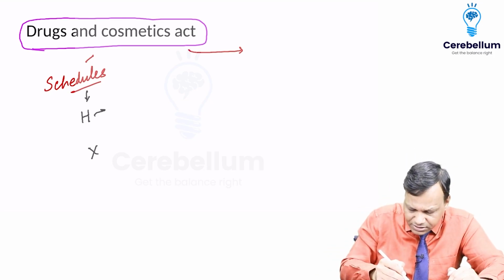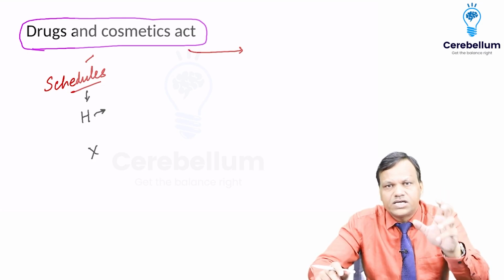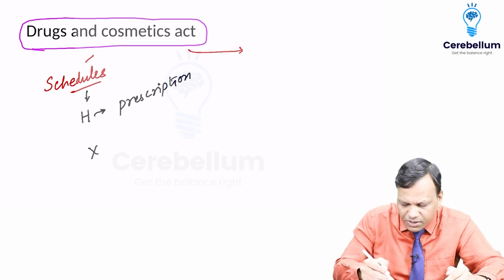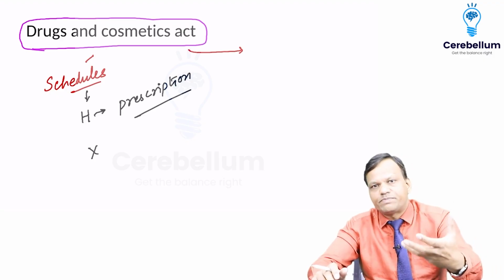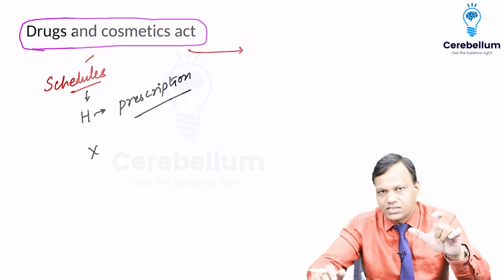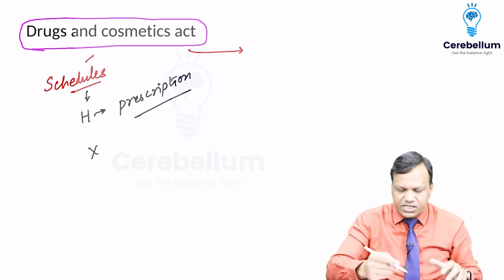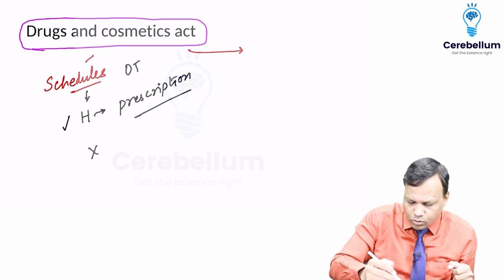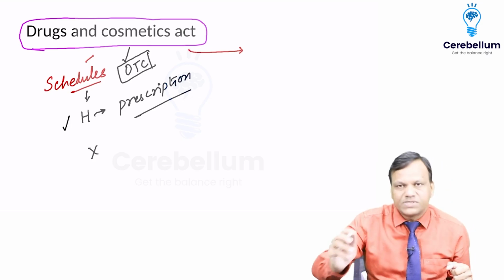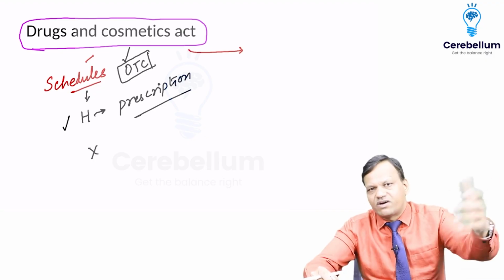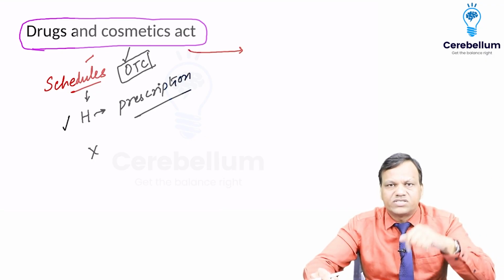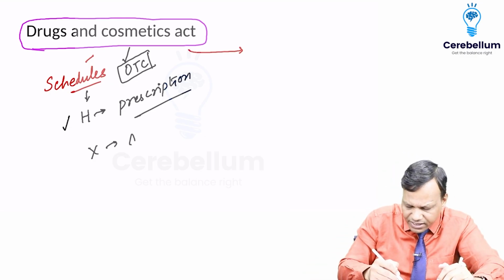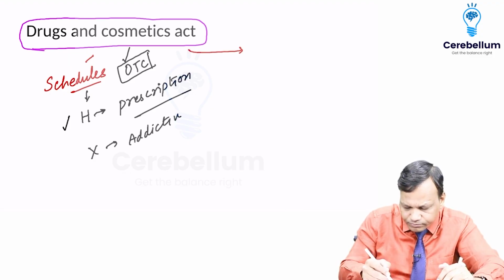Schedule H means these are those drugs which require prescription. Means these drugs should not be given without taking the prescription from the patient. So only those drugs which require prescription, they are called Schedule H drugs. Whereas if we do not require prescription, those drugs are called OTC, over the counter drugs. That means any person can go and say that give me this, the pharmacist will give. But those drugs which need prescription are called Schedule H drugs. Whereas Schedule X drugs are mainly for addictive drugs.